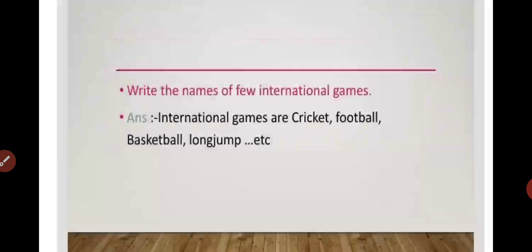Next, write the names of a few international games. Answer: international games are cricket, football, basketball, long jump, etc. Students, do add some more international games to this.